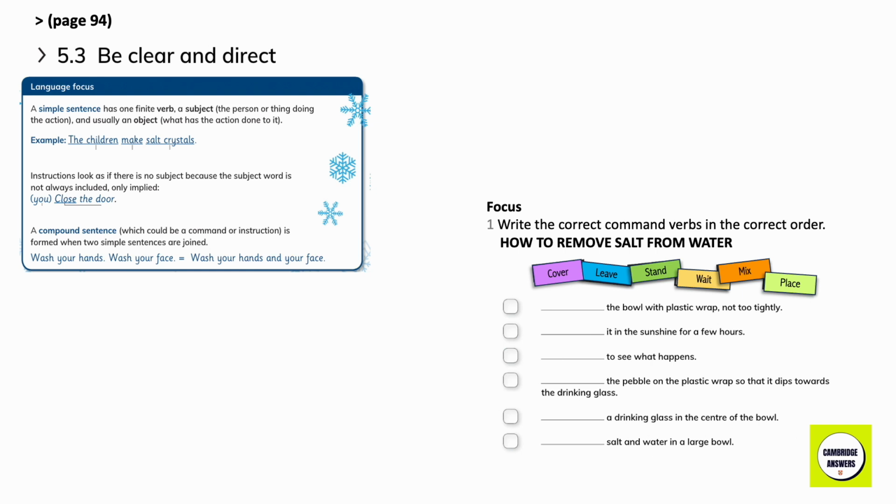How to remove salt from water. Mix salt and water in a large bowl. Stand a drinking glass in the center of the bowl. Cover the bowl with a plastic wrap, not too tightly. Place the pebble on the plastic wrap so that it dips towards the drinking glass. Leave it in the sunshine for a few hours. Wait to see what happens.